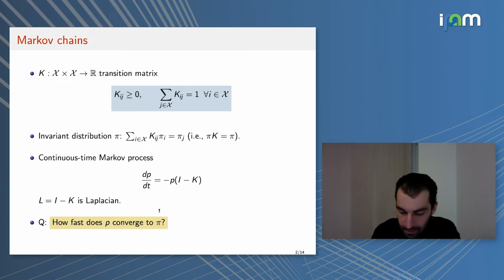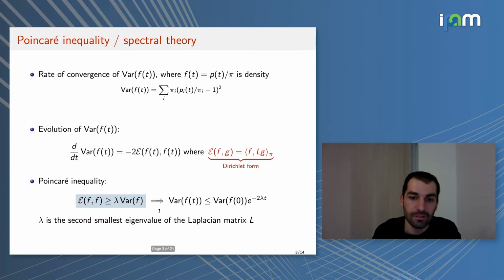The classical way of doing this, which leads to ideas based on the spectral gap or spectral theory, is to study, for example, the variance of the density function. The density function is just P of t divided by pi, the density of P of t with respect to pi. Its expectation is equal to 1. In the limit, when t goes to infinity and P of t converges to pi, this function will be constant equal to 1. So by measuring the variance, we get a measure of how close we are to pi. We want to understand how the variance of f of t converges to 0.